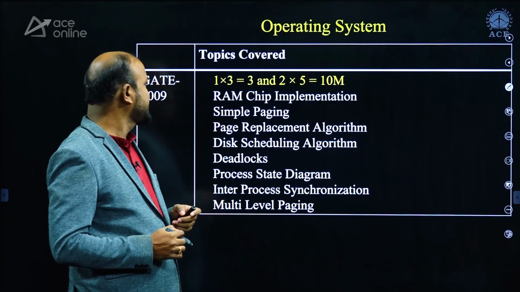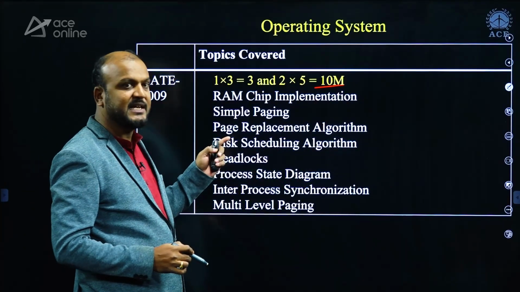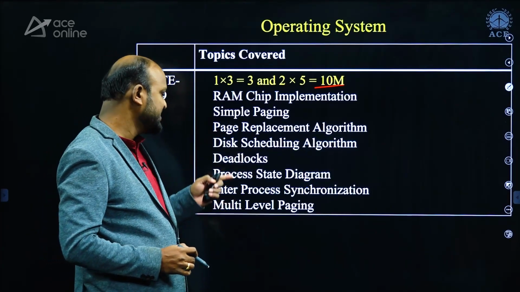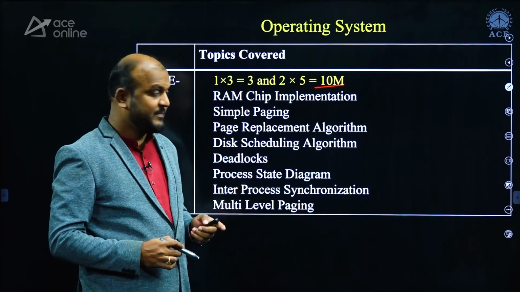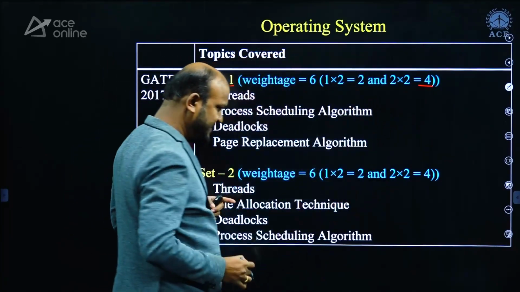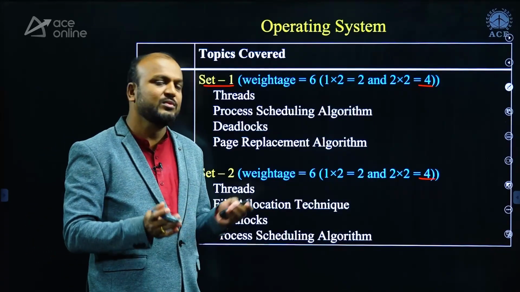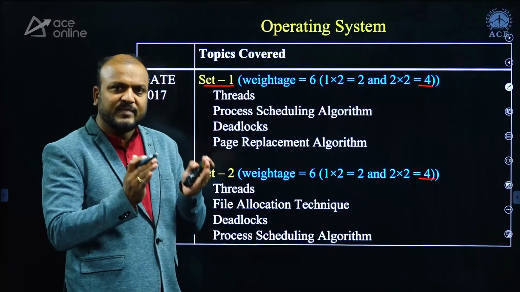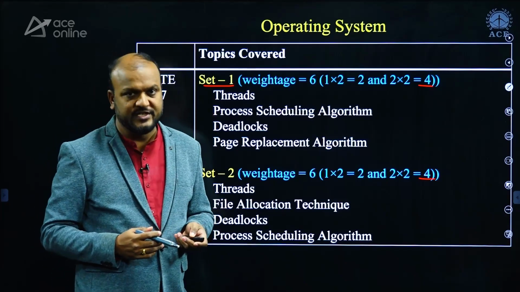When you look at the operating system, in 2009, 10 marks were given from the topics of RAM chip implementation, simple paging techniques, page replacement algorithms, disk scheduling algorithms, deadlocks, process state diagrams, inter-process synchronization, multi-level paging. In 2017, in set 1, only 4 marks were given, and in set 2 also only 4 marks were given. Means comparatively to other years, in 2017, less weightage was given for operating system. And these are the topics from where questions were asked.